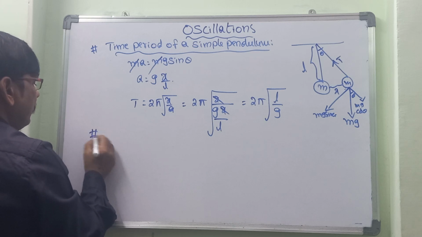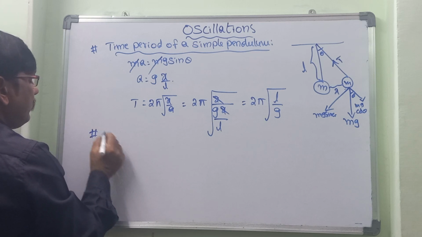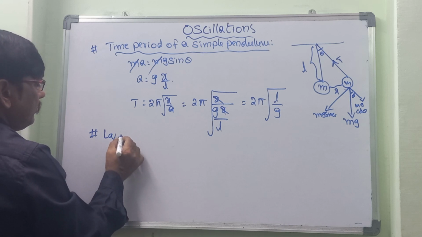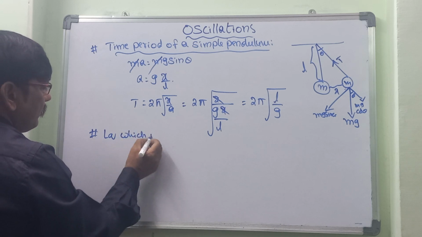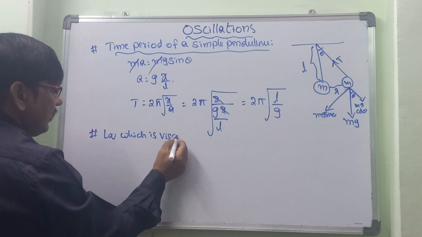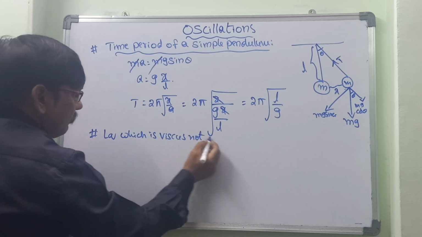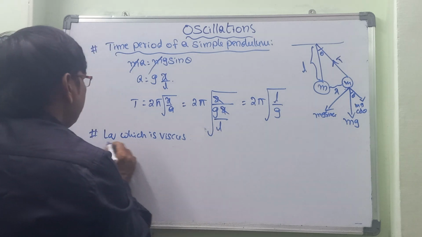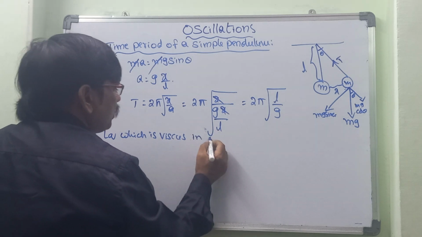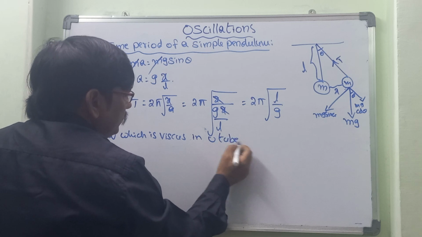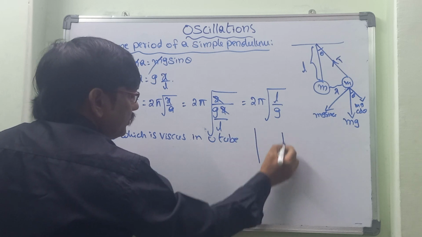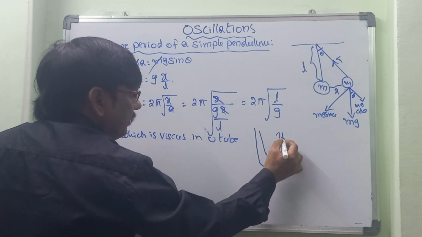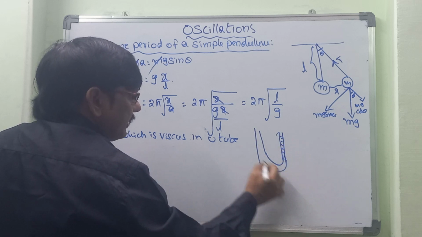The second one, if we take a liquid which is viscous, in a U tube. So now let us take a U tube. In this one, we have taken the liquid on this side and this side as well.